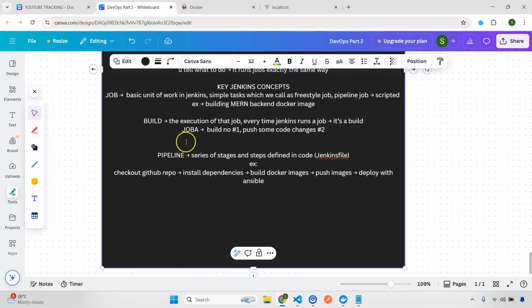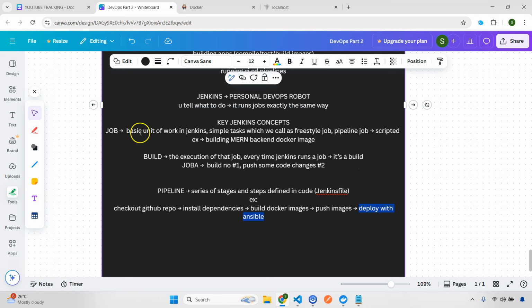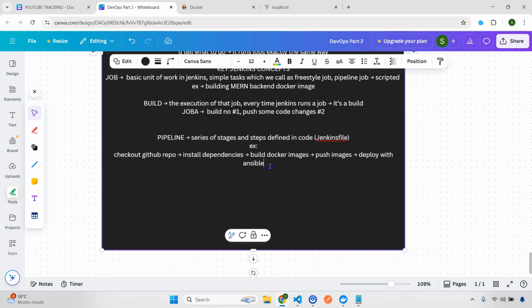All this will be the stages of that pipeline. First it will take the GitHub repo, install the dependencies, build the Docker images, push the images, and then deploy. So how much have we learned? Two types of jobs for now, freestyle and pipeline. Build is nothing but the execution of that job. Pipeline we have learned. Now what will be the next thing, right?